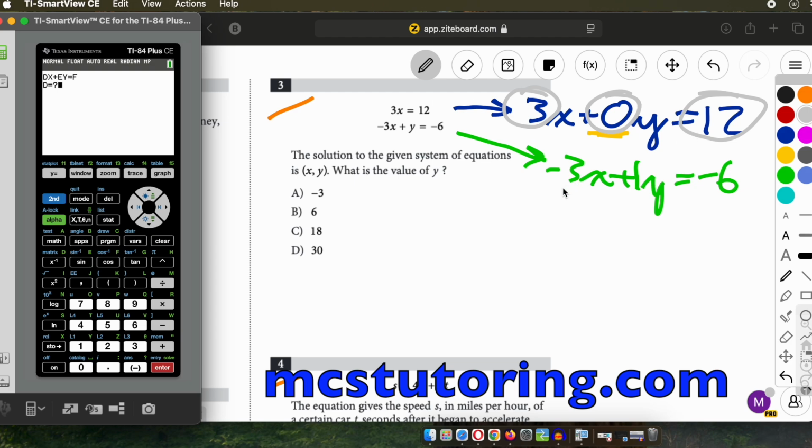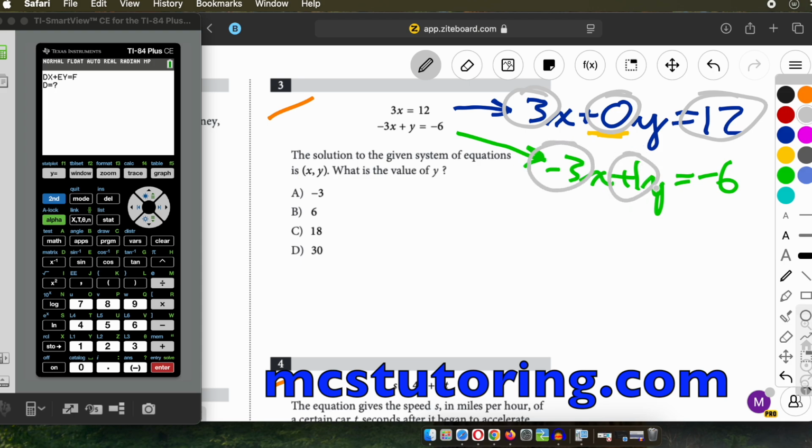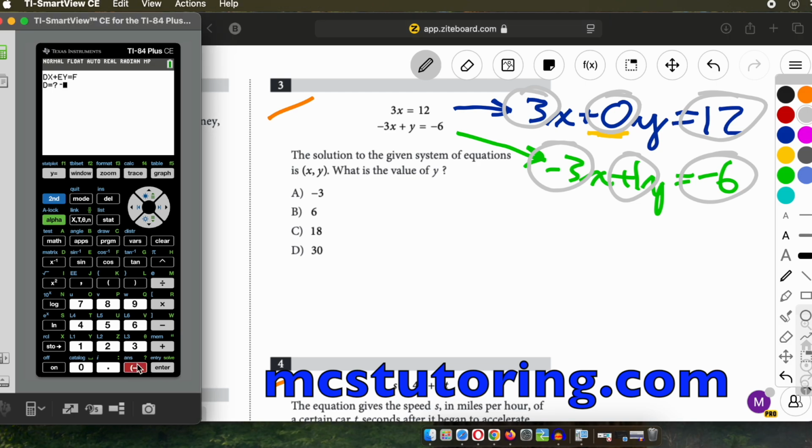Now for the second equation, negative 3x plus y equals negative 6, I'll circle those coefficients. It's negative 3. Since we didn't have anything in front of the y, we assume it's a 1. And then this would be negative 6 for the f value. So we're going to put negative 3, and be careful on the calculator here: the negative sign is below the 3. So negative 3 for the d, then the e is going to be 1, and the f is going to be negative 6.